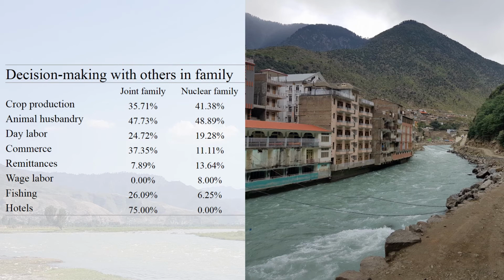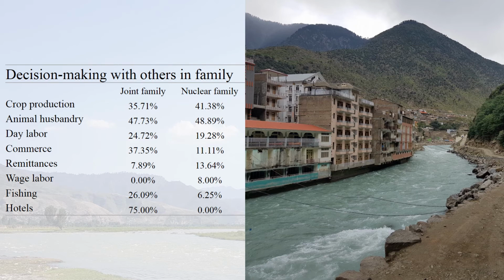There are many possibilities for this exception. Perhaps running a business, especially as a new livelihood strategy, requires additional support in comparison to traditional strategies such as agricultural and animal husbandry. When you look more broadly, however, the similar responses highlight that we cannot assume a clear decision-making structure in these different household structures.